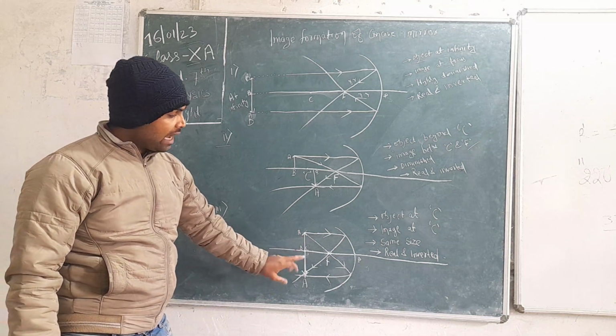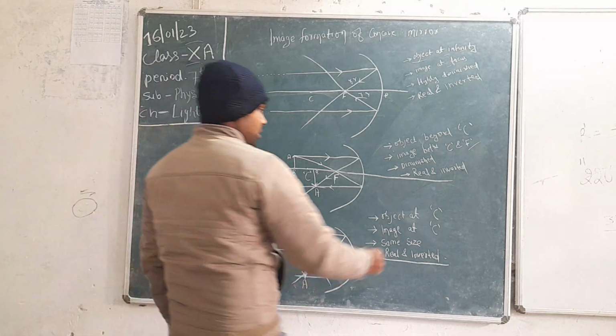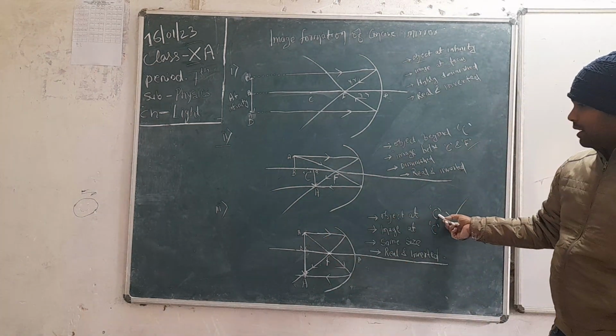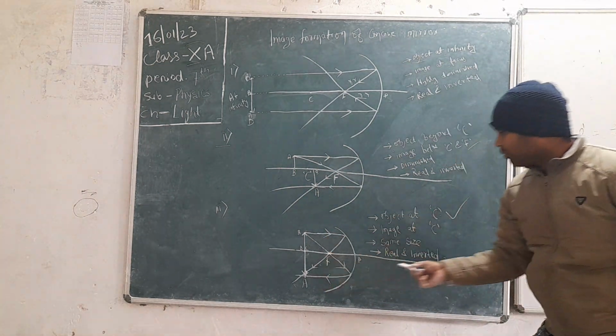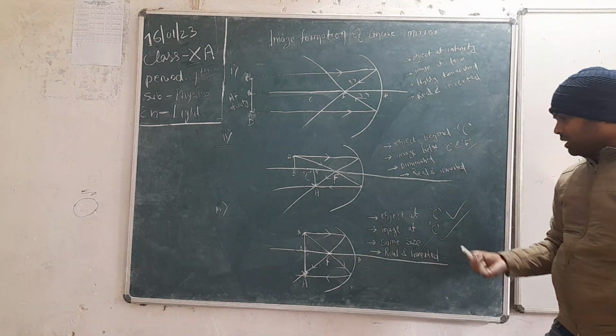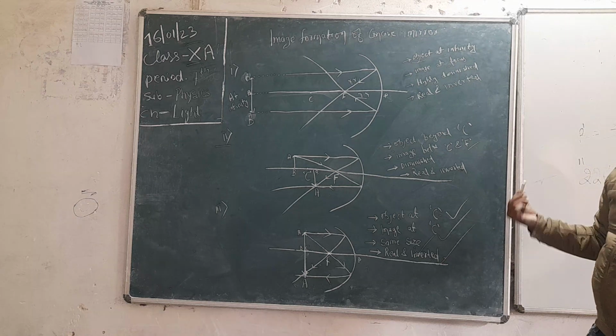It is also real and inverted, upside down. So if the object is kept at center of curvature, the image is also formed at center of curvature. Image is of the same size and it is real and inverted.